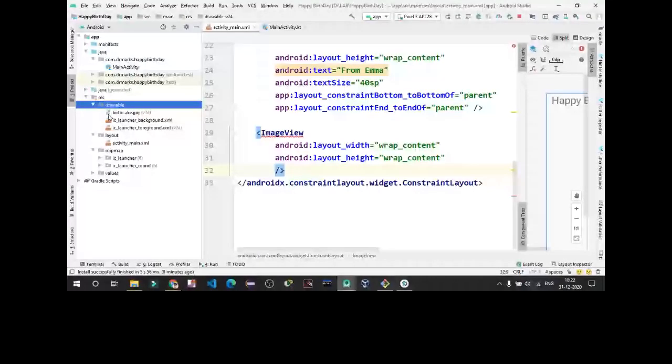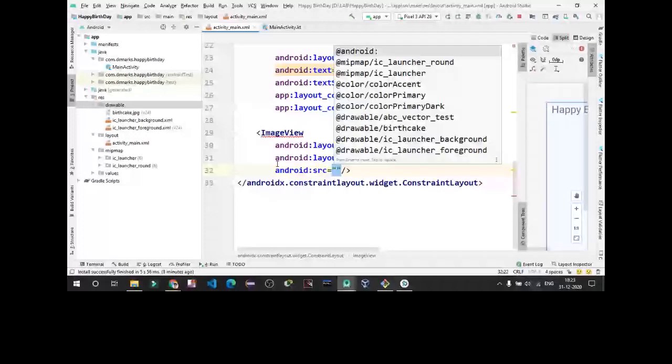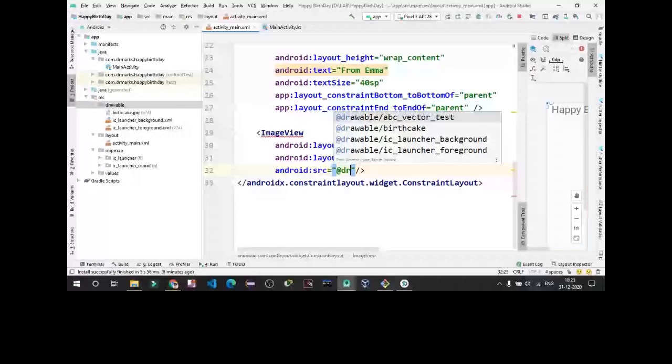Now you can call your image in image view. Just write src. You are providing the source location. So what is our source location? We are in the images in drawable. Give at the rate drawable. The options are already provided. That image name is birth cake, so select that.